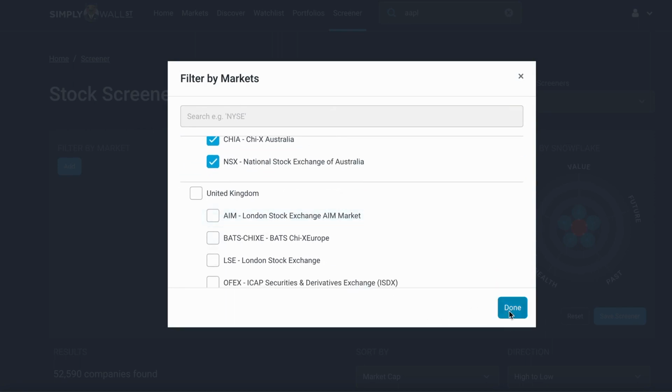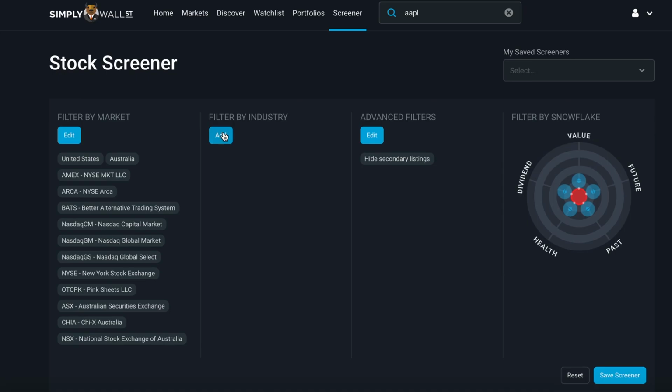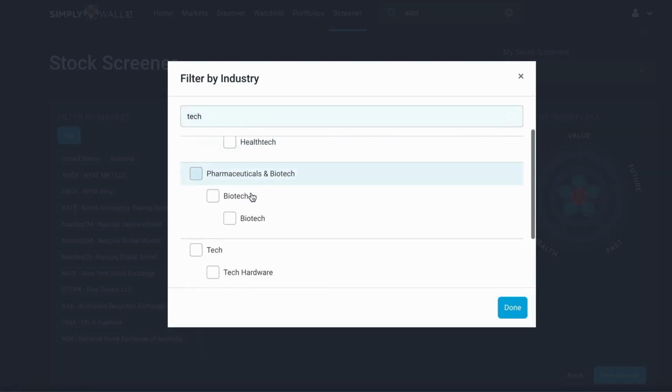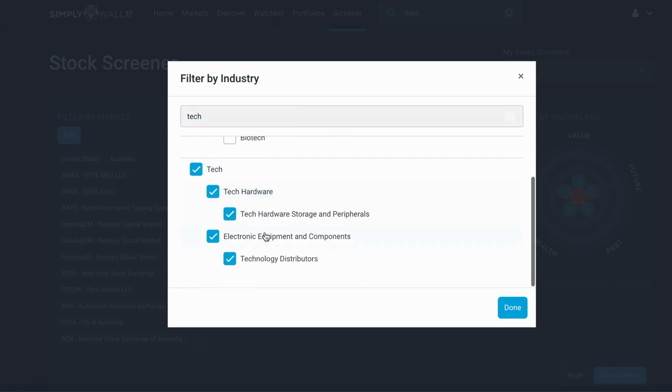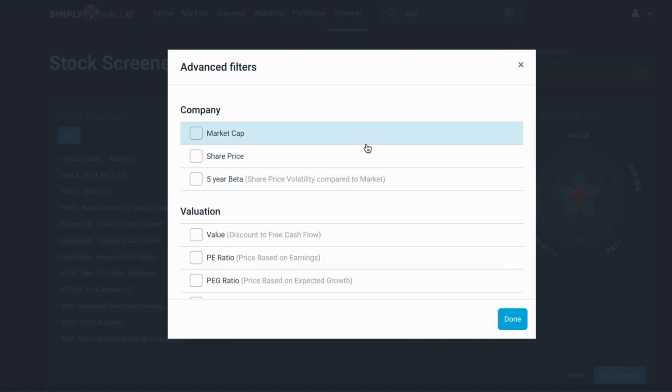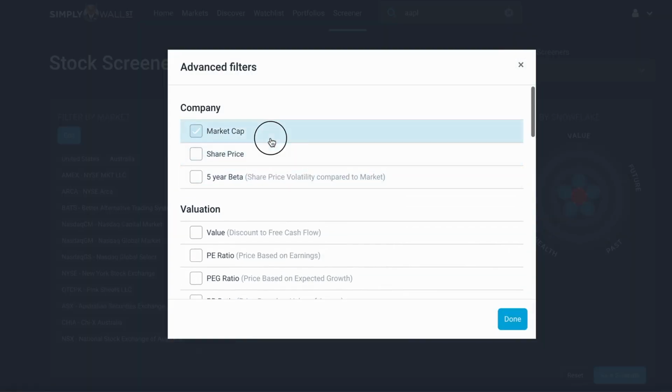So you can start first of all with what market you want to invest in, and then what industry in that market you want to invest in. Or if you wanted to exclude even the market altogether, you could just search for an entire industry and get the global responses. Then you go to the advanced filters and you can choose the metrics you care about, and these are based off some of the metrics from the platform.